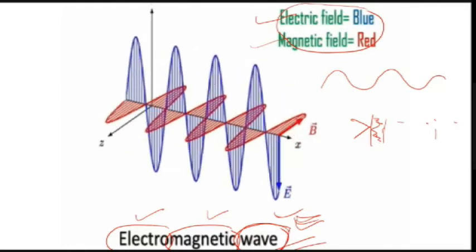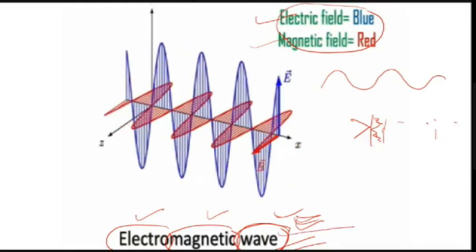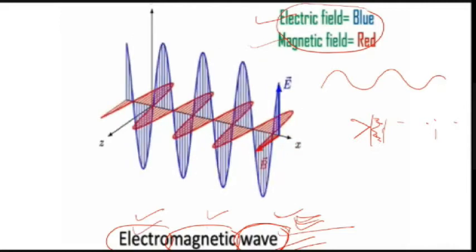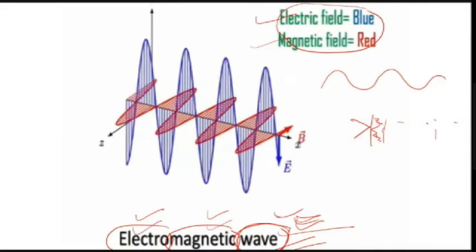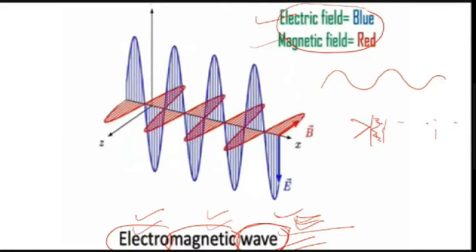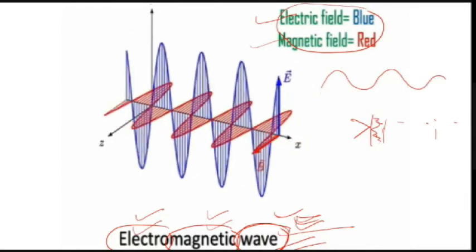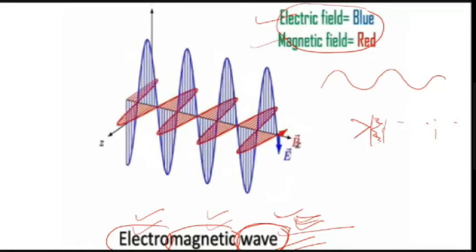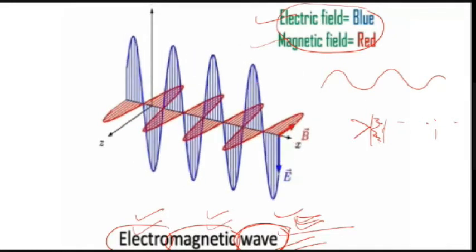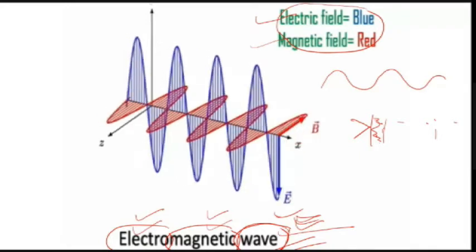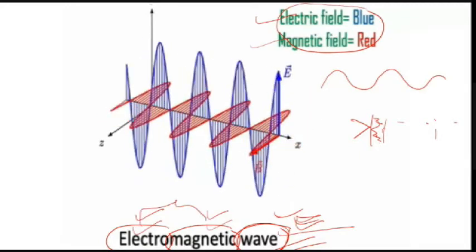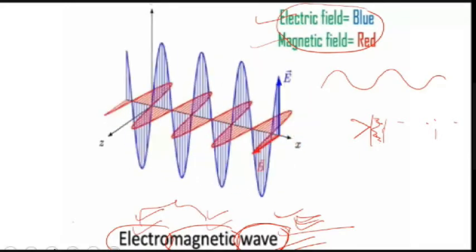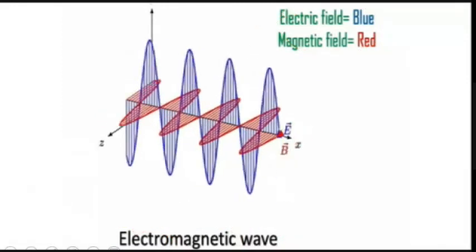Now think that in this wave, electric and magnetic fields are oscillating. We know that to generate a wave, there must be an oscillation of a quantity. Here, that quantity is nothing but the electric field and magnetic field. In the case of sound, for example, we are talking only about density. But here two things are oscillating simultaneously. Let us see why there is a simultaneous oscillation of electric field and magnetic field.